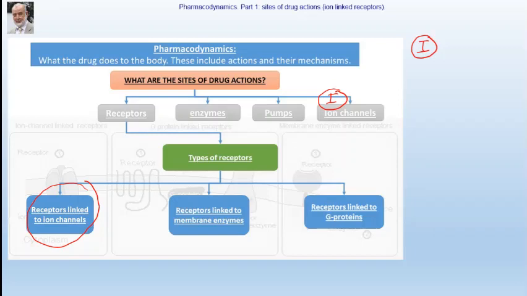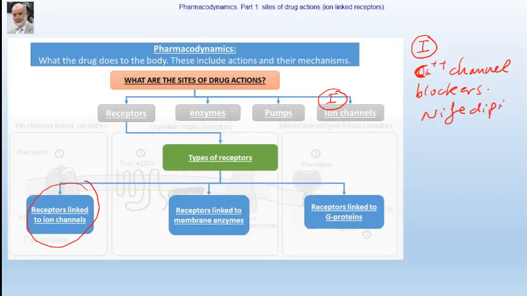Maybe the most famous examples are the calcium channel blockers. These drugs have very important clinical use in treatment of different cardiovascular diseases, including angina pectoris, hypertension, and arrhythmia. Maybe the most famous example of calcium channel blocker is nifedipine.